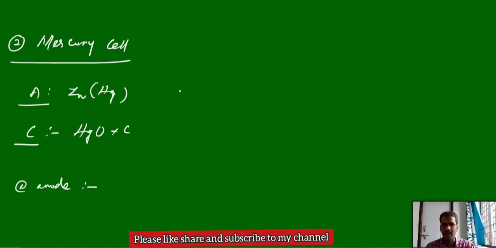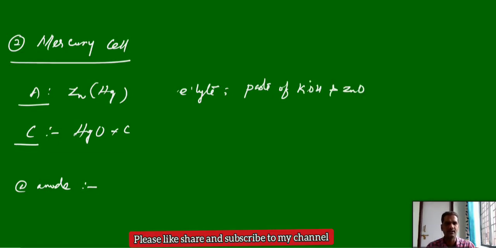And also one point here, the electrolyte. Anode, cathode, and electrolyte. The electrolyte used in the mercury cell is a paste of potassium hydroxide and zinc oxide. This paste is used as the electrolyte.